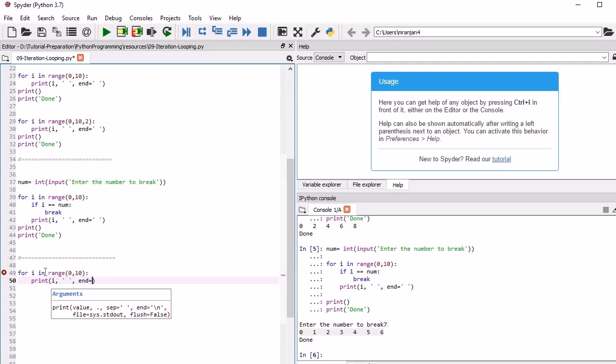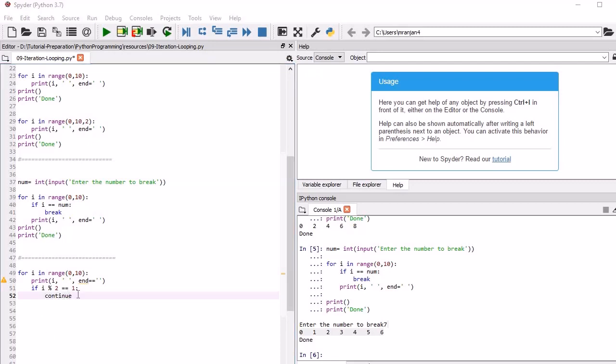Then we will use the modulus operator to find whether it is even or not, and we will check if the remainder is equal to 1, then it will continue. See here we have used the continue statement. If this condition is true, at that time it will continue. So we will print the output over here.